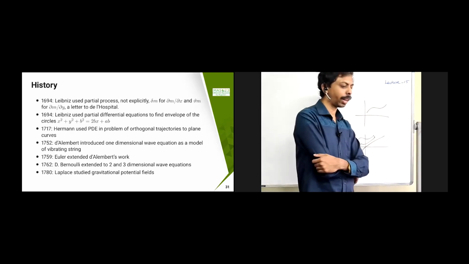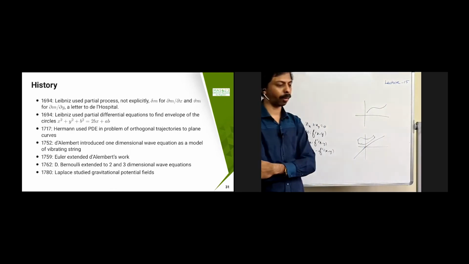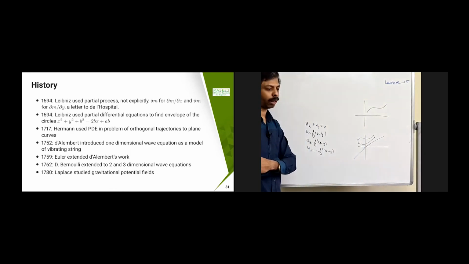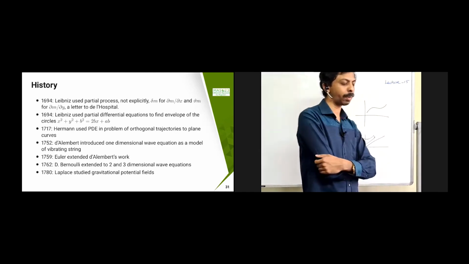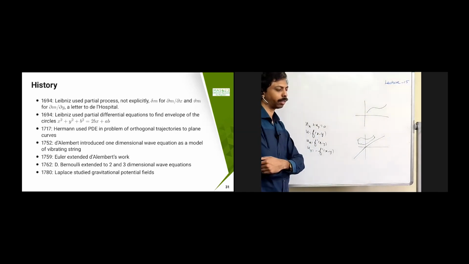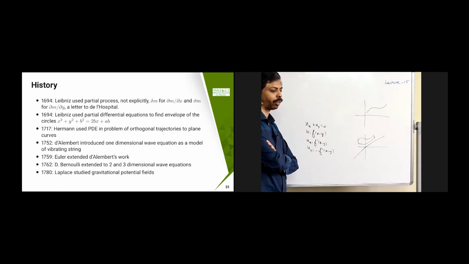Then in 1717, Fermat used PDE problems of orthogonal trajectories to plane curves. In 1752, D'Alembert introduced the one-dimensional wave equation as a model of a vibrating string. That we have already seen in the second lecture, how to obtain the wave equation. You take a violin string and see the disturbance, and then you do it. So that was obtained by D'Alembert, the one-dimensional wave equation for a vibrating string.